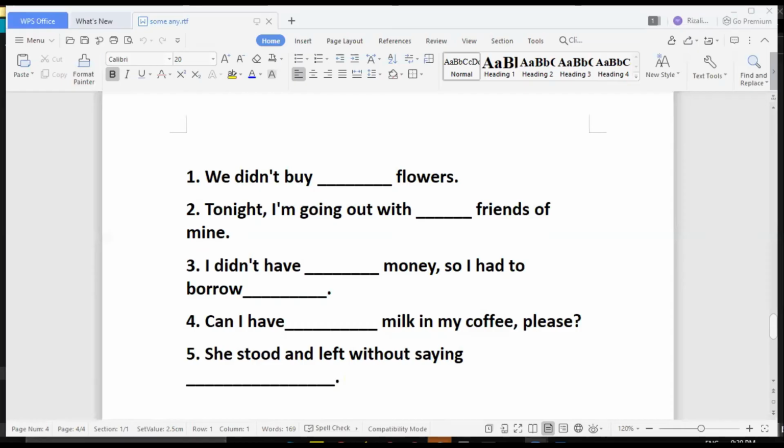Now let's go with the exercises. So we will practice how to make sentences using some and any. Are you ready? Okay, I hope you guys are ready. Now let's go. We have here number one. So we didn't buy blank flowers. What do you think is the correct answer?